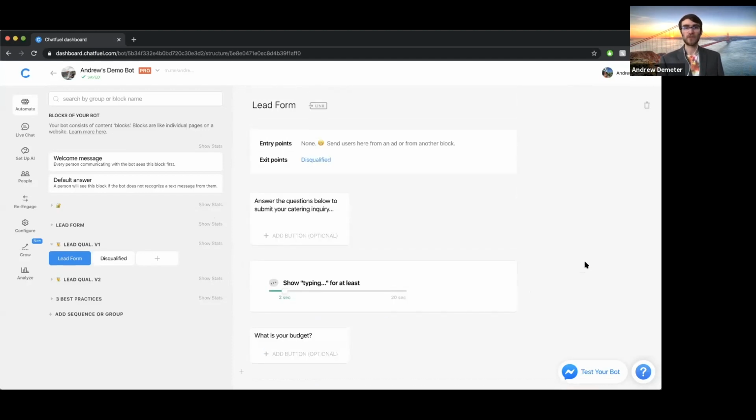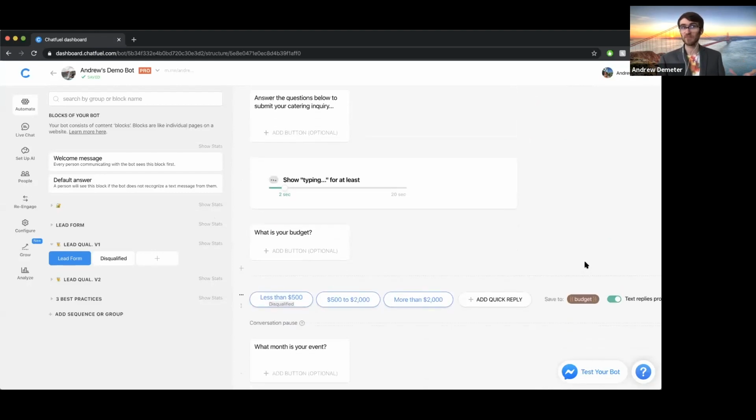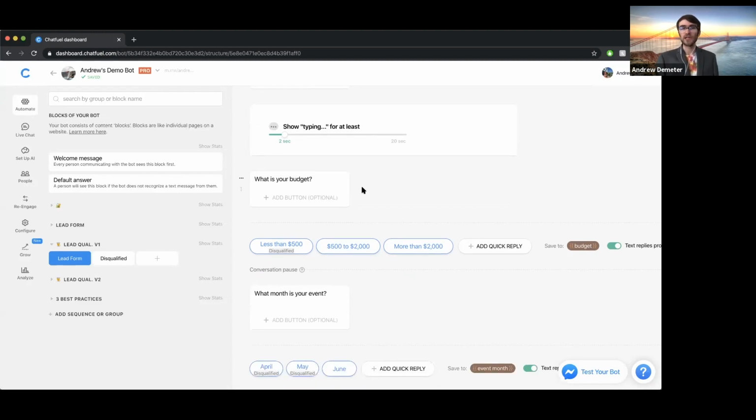Basically how this lead qualification works is not that crazy of a concept. It's not that complex to set up. All that we're doing here is for each question in this lead form, we are using the text card as well as quick replies. And we could add up to 11 quick replies here, but I'm just using 3 for simplicity.